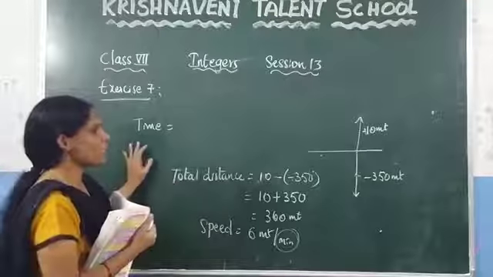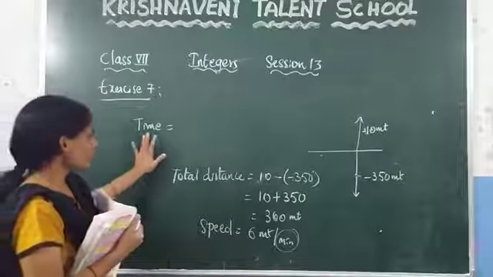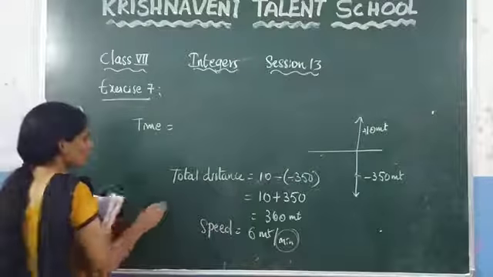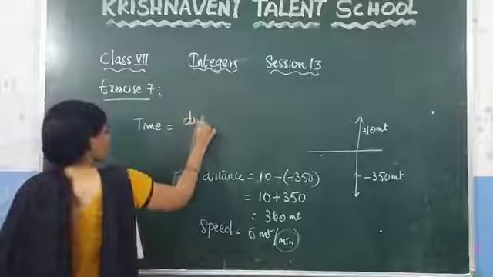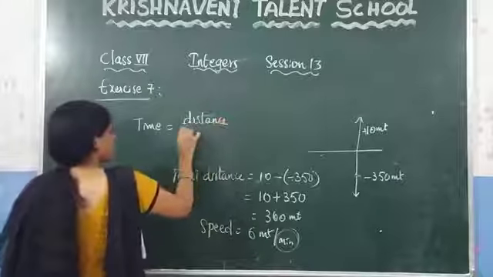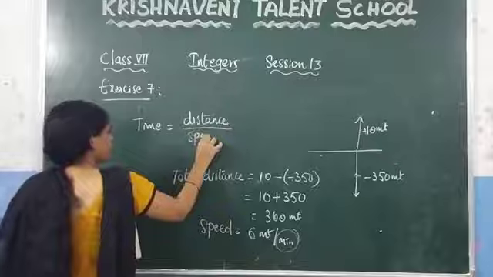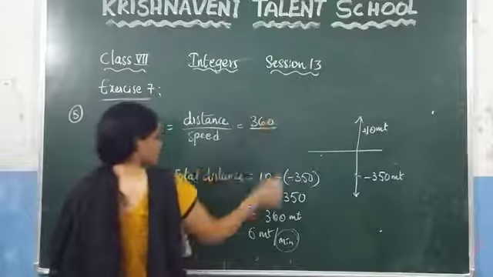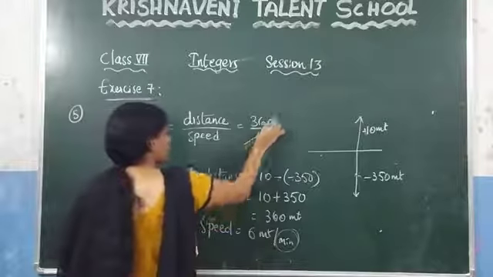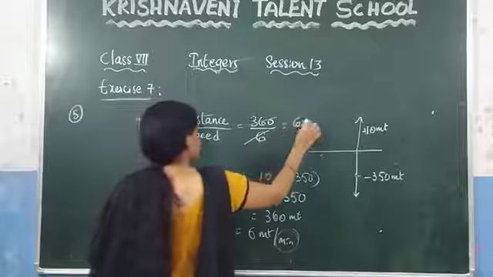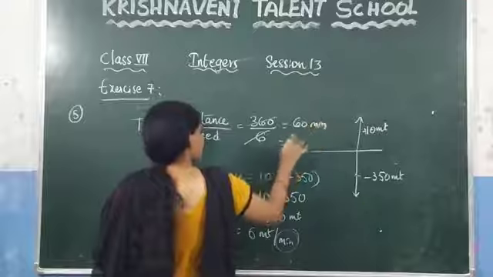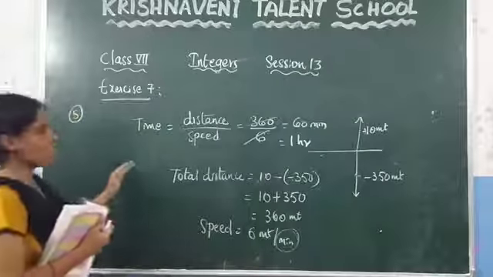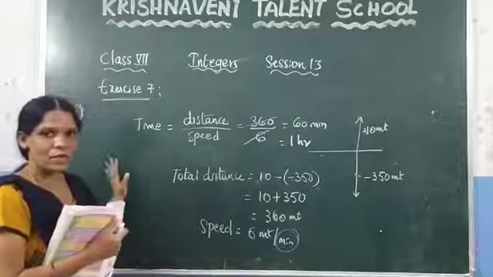If you want to calculate the time, you know the relation between the time, distance and speed. What is the relation between the time, distance and speed? You know that time is equal to distance by speed. By using this formula you can calculate the time. What is the distance? We got 360. And what is the speed? Which is 6. Here this one will get cancelled. You will get 60 minutes, which is nothing but 1 hour. How much time the elevator takes to reach its destination is nothing but 1 hour.